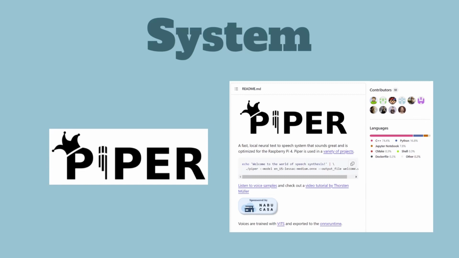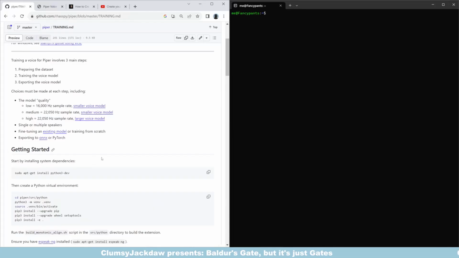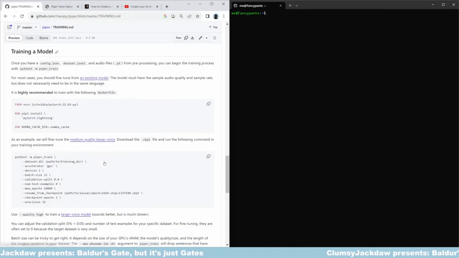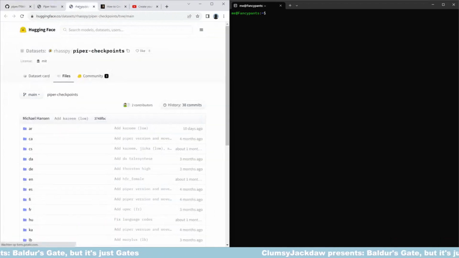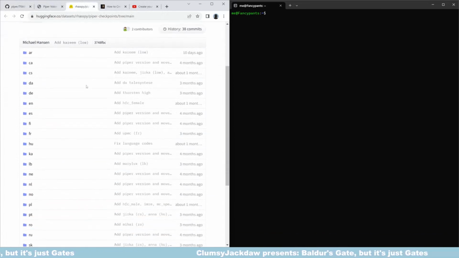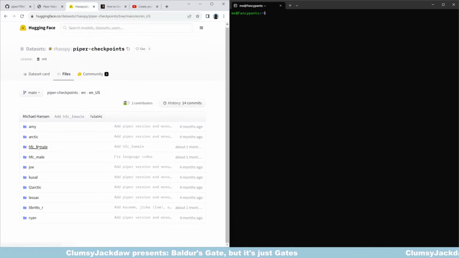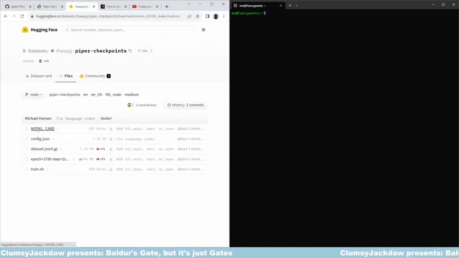With the dataset out of the way, we can get started on the fun stuff, training the actual model. Like I said earlier, I picked PyperTTS because it makes it easier to fine-tune a model, thus saving me a lot of time and resources compared to training from scratch. I used the HFC male model as a base to fine-tune because out of all the available models it sounded the most like Gates.